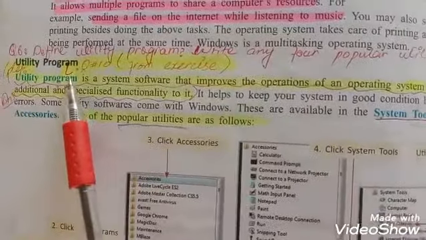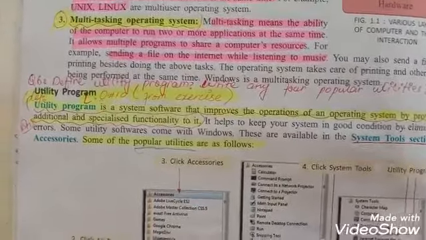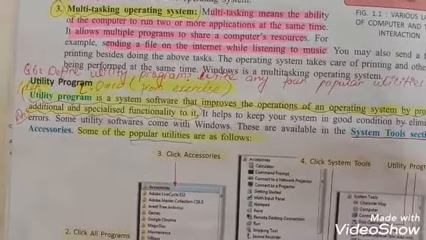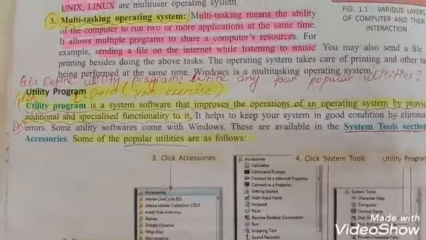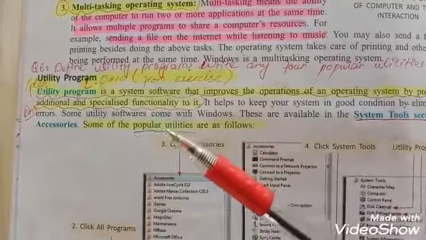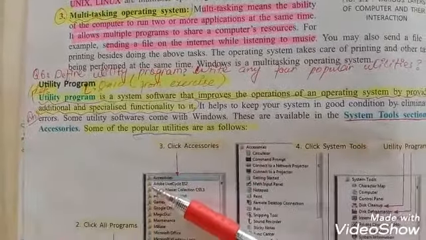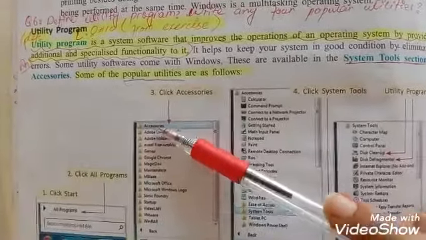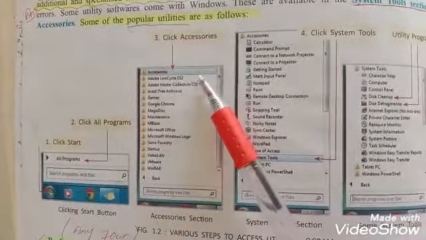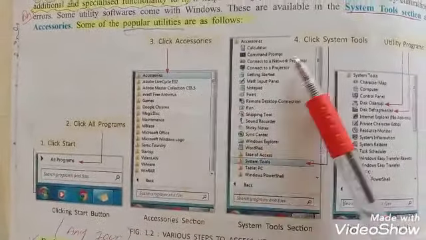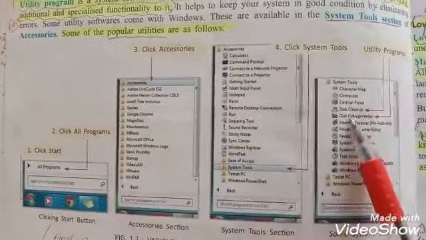Next one is utility program. Utility program is a system software which is used to improve or enhance the performance of our computer system by providing additional and specialized functionality to it. There are some utility program tools available on the computer. We can access the tools by clicking accessories, system tools.